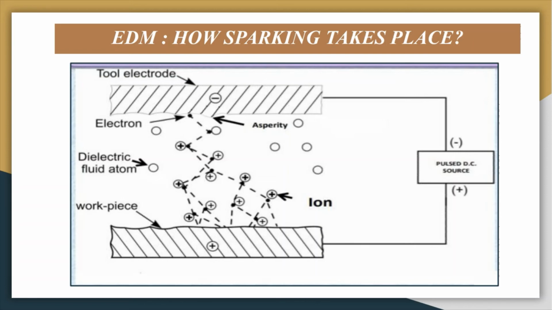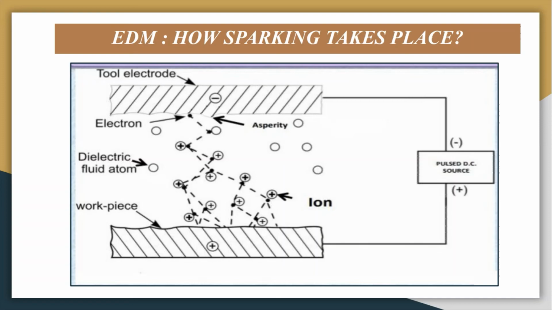Because of this much heat in a small area, considering only a single spark, a huge amount of material comes into the molten or vaporized state. So this much material is removed from the workpiece surface because of this heating operation, and it forms a crater on the workpiece.